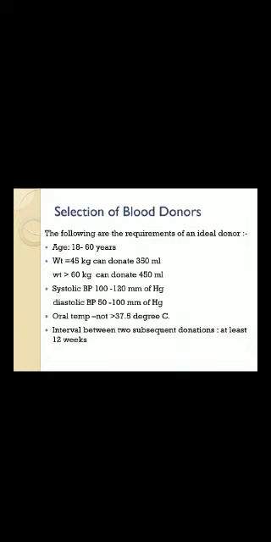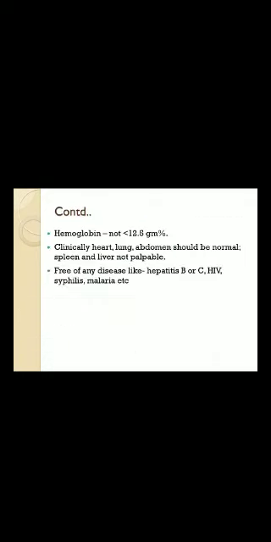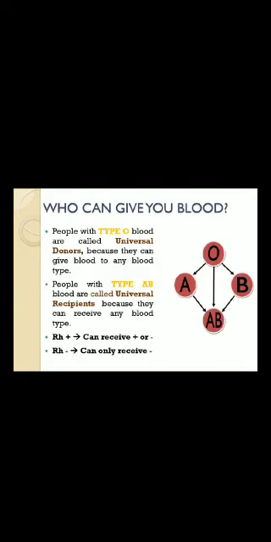Systolic blood pressure should be normal, 100 to 120 millimeter of mercury, and diastolic 50 to 100 millimeter of mercury. Oral temperature not more than 37.5 degrees centigrade and interval between subsequent donation should be at least 3 months. So hemoglobin should be more than 12.5 gram percentage. Clinically heart, lung, abdomen should be normal. Spleen and liver should not be palpable. And the donor should be free of any diseases like hepatitis B, C, HIV, syphilis and malaria, etc.